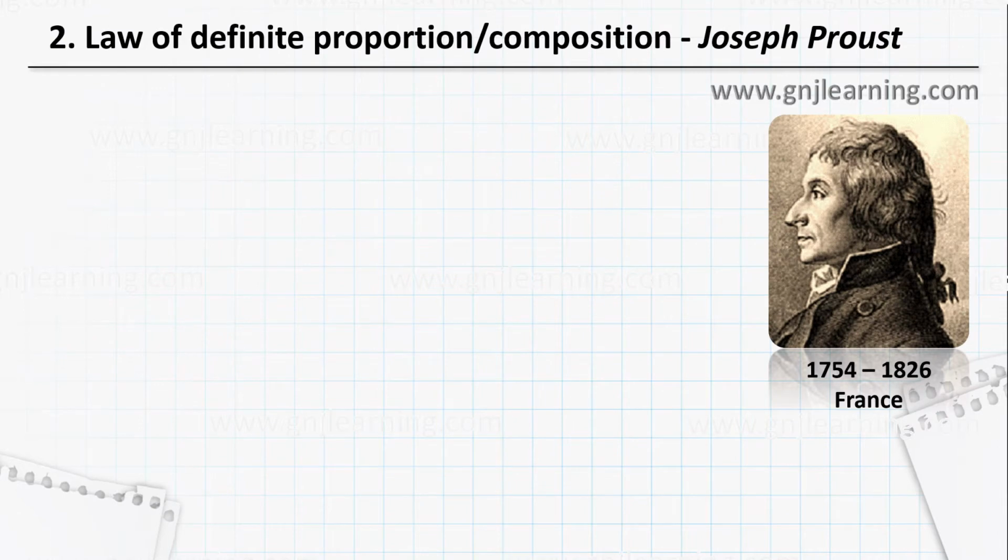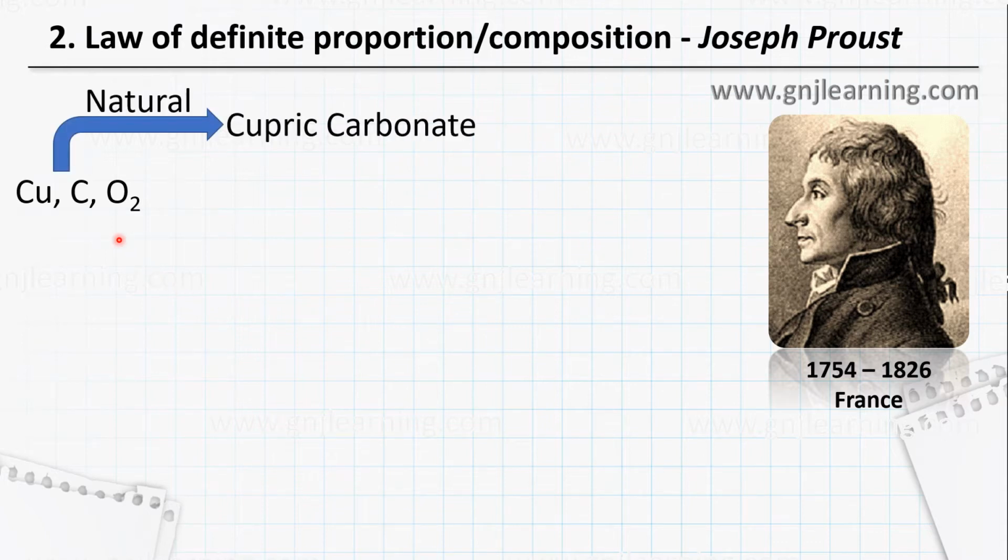Going to the second law, again a French chemist who lived at the same time, but he survived the French Revolution. He lived in France itself, and his name is Joseph Proust. He was studying a compound that was formed from copper, carbon, and oxygen, the compound cupric carbonate, CuCO3. He found cupric carbonate in nature, and also he was able to synthesize cupric carbonate in the laboratory, by synthetic methods.